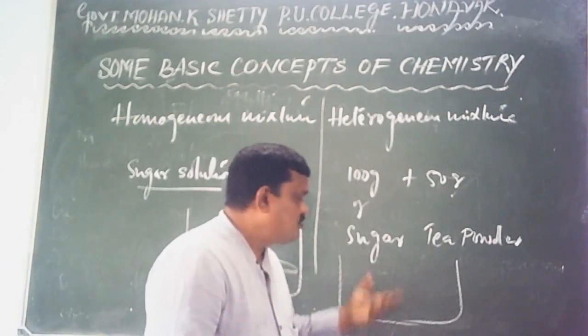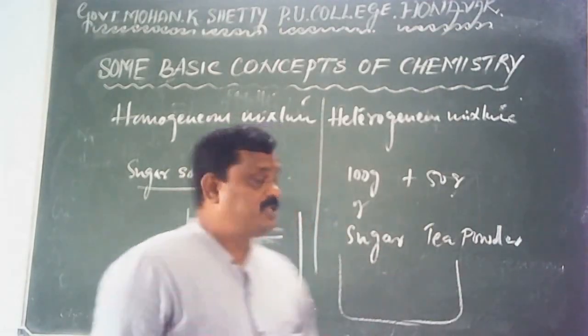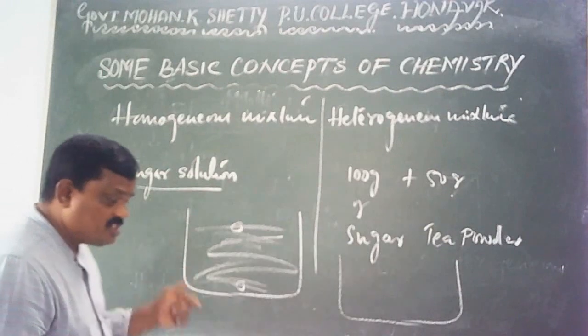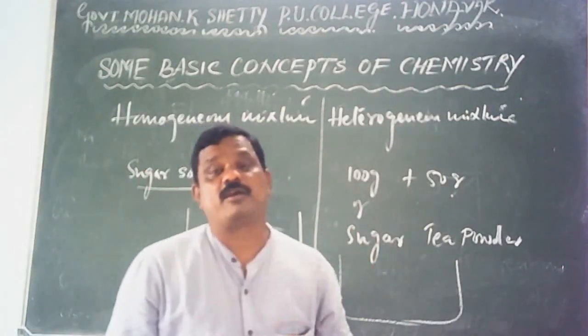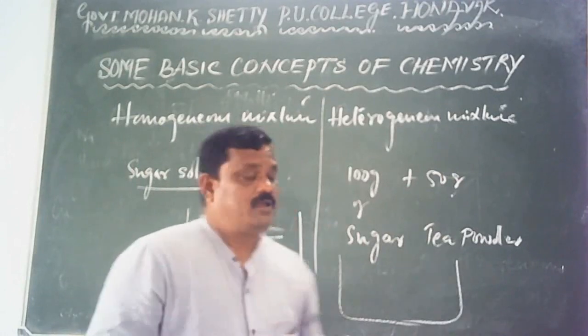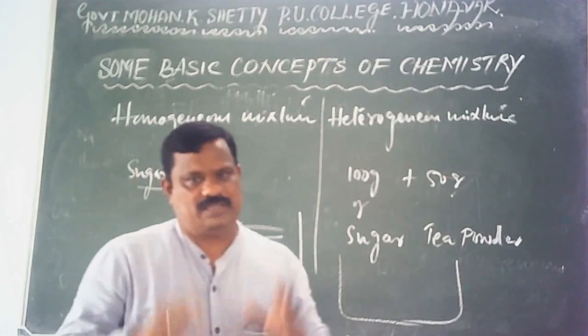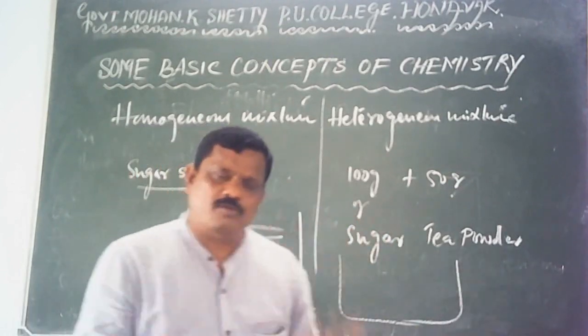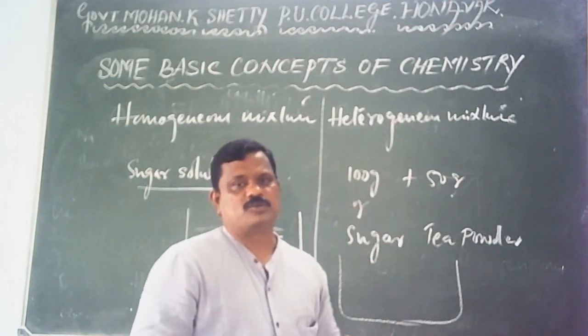In this mixture, both the components are visible to our naked eye. Point to be noted, in a homogeneous mixture, components are not visible to our naked eye, even under microscope. Here, in some cases, components are visible to our naked eye and they can be seen under microscope too.